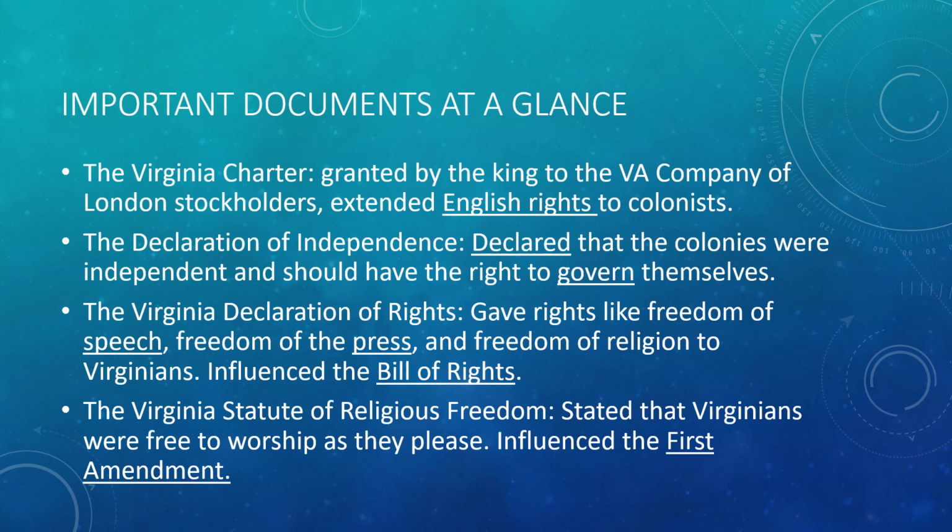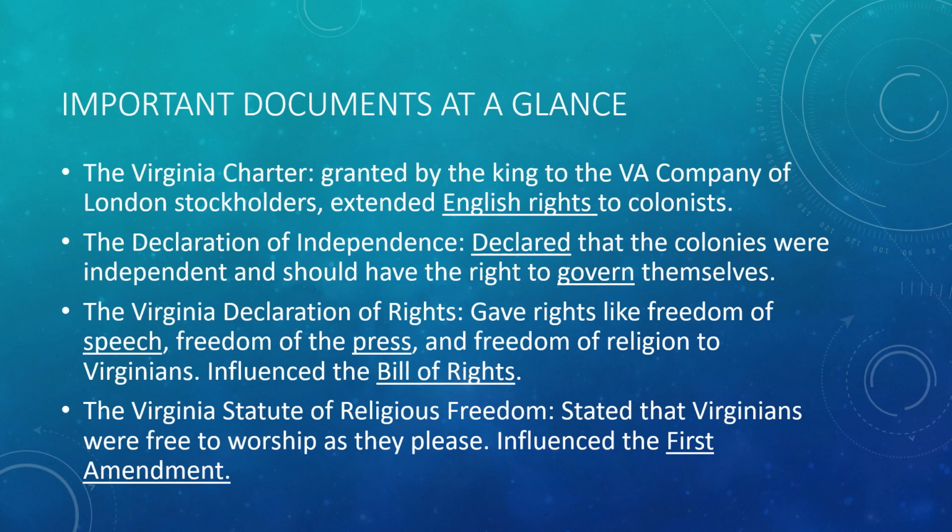And then we talked about the Declaration of Independence, which declared that the colonies were independent and should have the right to govern themselves. All right, so if you remember, we talked about the fact that the Declaration declared independence. So they were just declaring independence. It didn't give them independence. It was just a list of problems they had with England and the king, and saying that they were going to fight to have freedom.